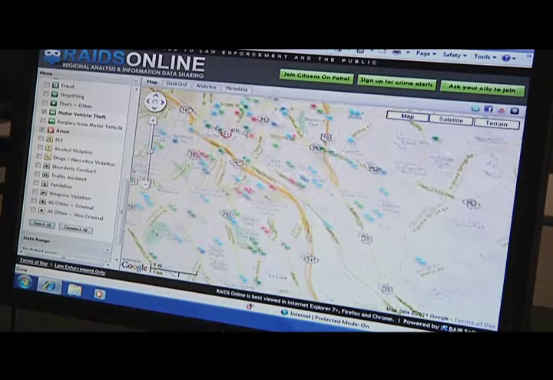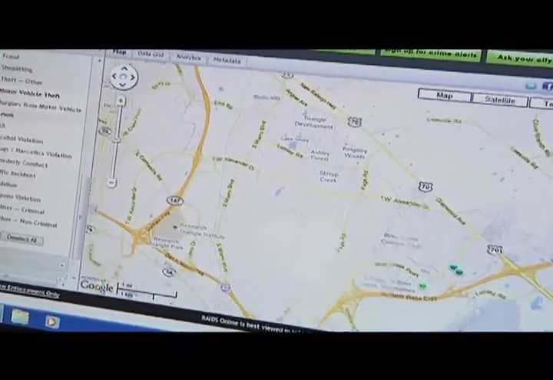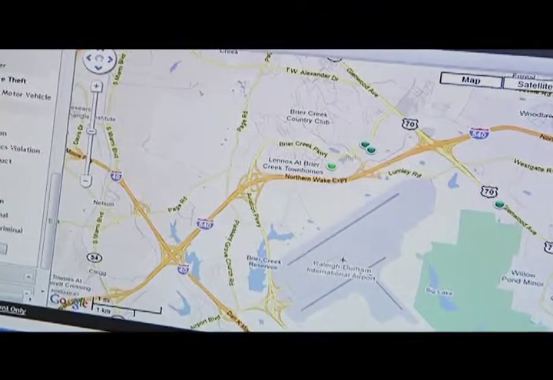All of that information is available to residents at no charge, but third parties cannot sell or profit from it. The service is really not meant to be a pass-through service for public crime mapping information. Although Durham's data is very clean when it gets uploaded to Raids Online, for many agencies it's not. And the Raids Online service has to go through some work in order to clean that data up.